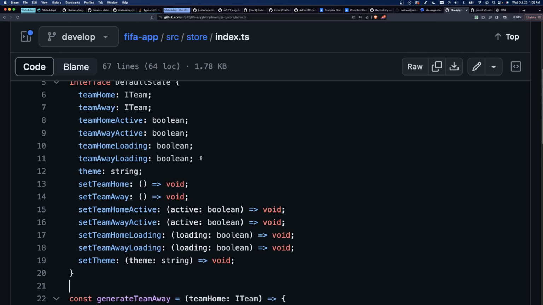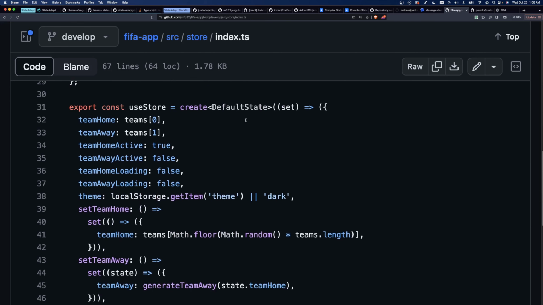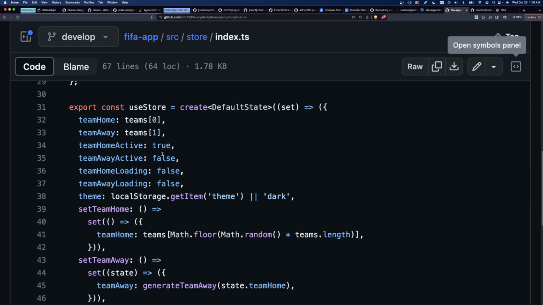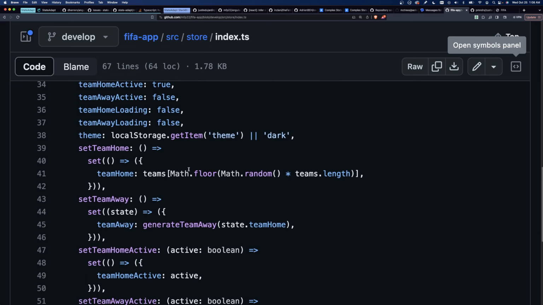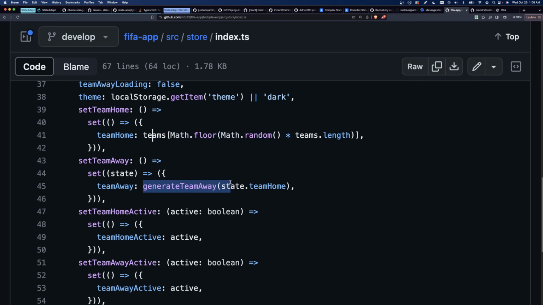And then we have the actual implementation, the store, takes in that state and implements these functions. And one thing I noticed is that these aren't pure functions. I don't know, maybe it doesn't matter, but these are technically not